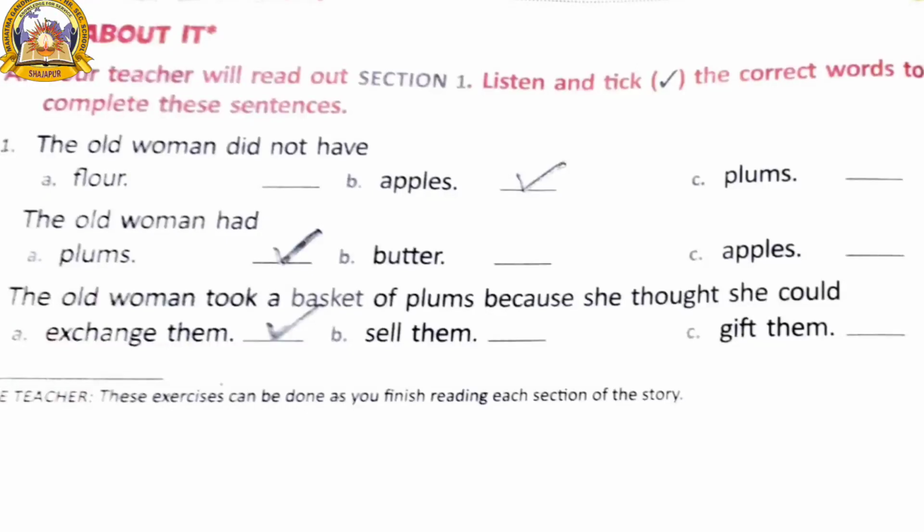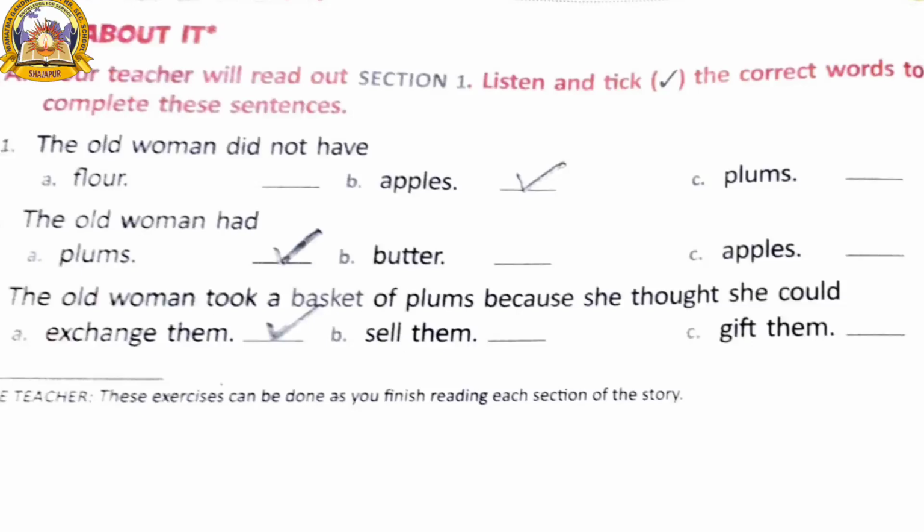First one, the old woman did not have, what is that? Apples. You have to put a right mark on apples. The old woman had plums. You have to put a right on plums. The old woman took a basket of plums because she thought she could exchange them.